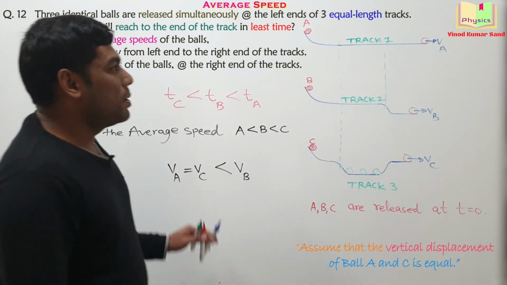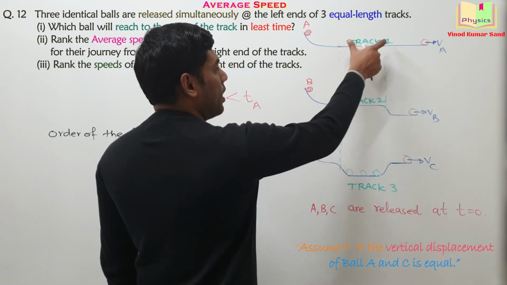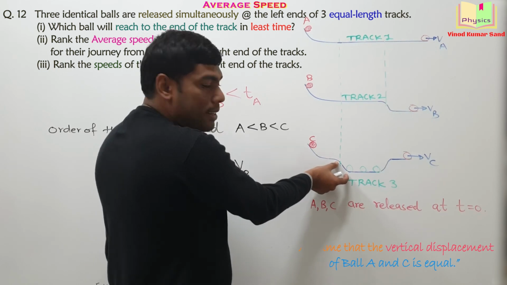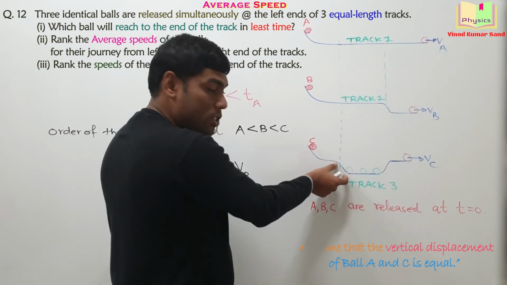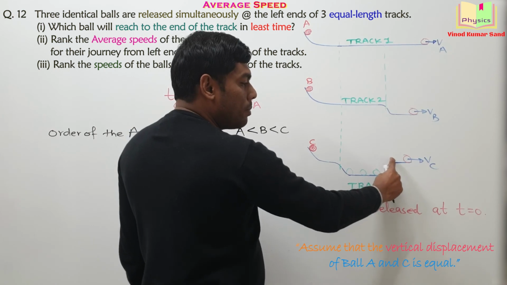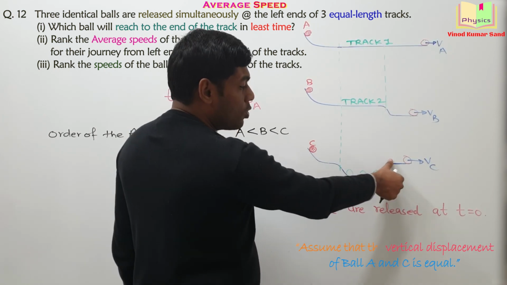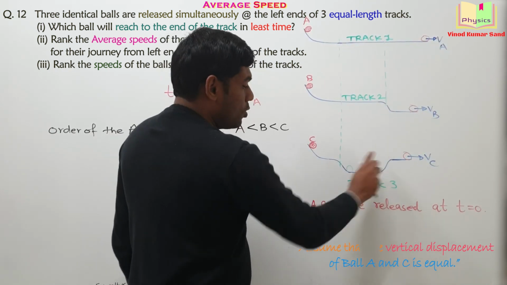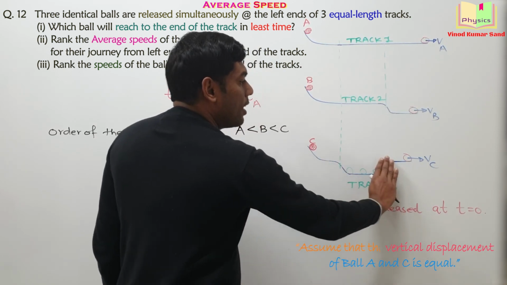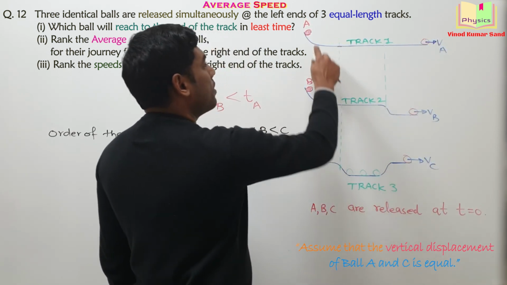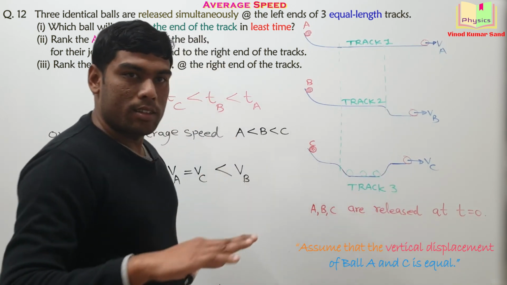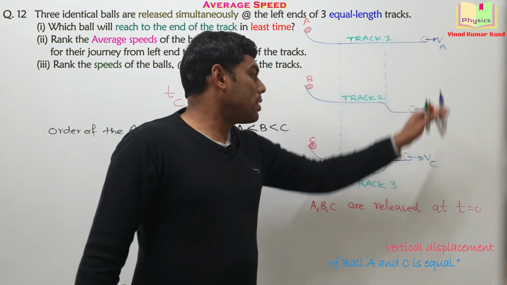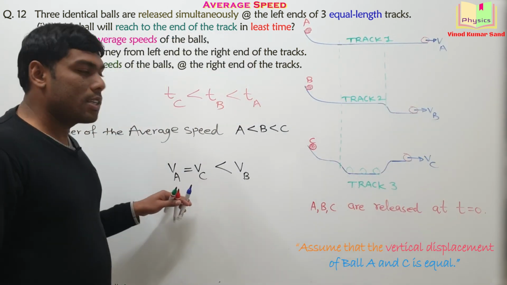Why is VA equal to VC? If we look at track 1 and track 3, in this part of the track, the ball gains some kinetic energy, it speeds up, but it loses the same amount of kinetic energy here. It slows down by the same amount. What it gained, it lost here. So this part is actually nullified. Then the horizontal levels of track 1 and track 3 are the same. Getting it? So the speeds at the end of these tracks will be the same.